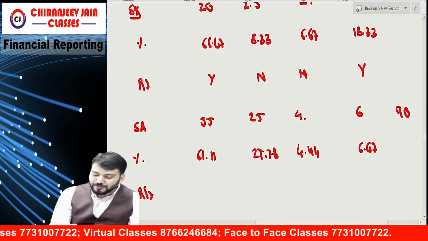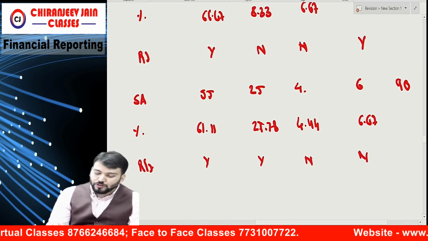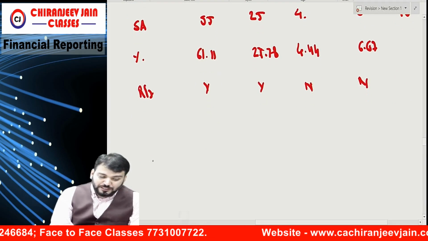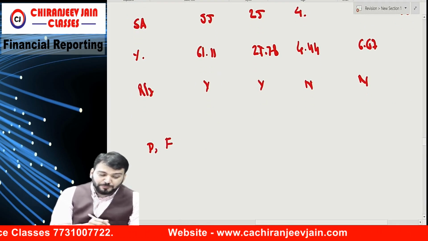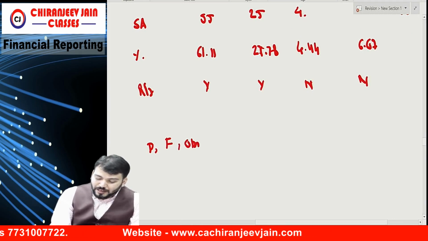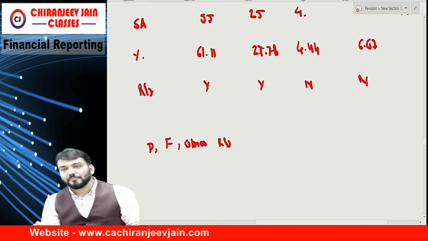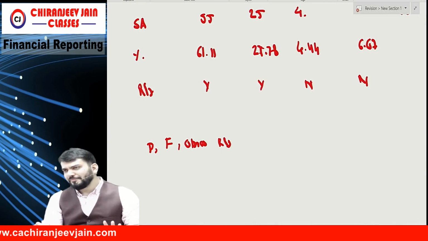Tell me which one is the reportable segment? Yes, yes, no, no. So can I say what the reportable segments are as per the quantitative thresholds? Pharma is reportable, FMCG is reportable, and Others are reportable segments as per the quantitative thresholds. Understood.